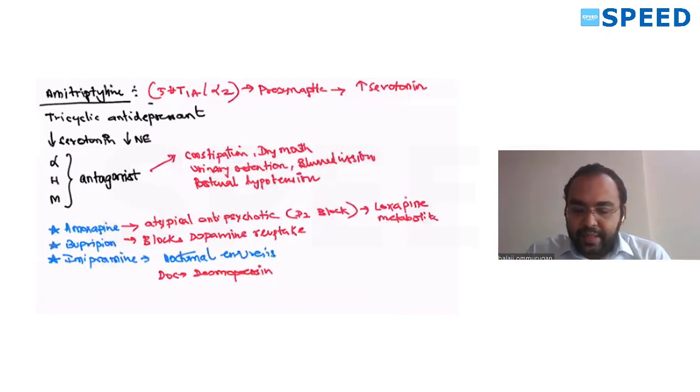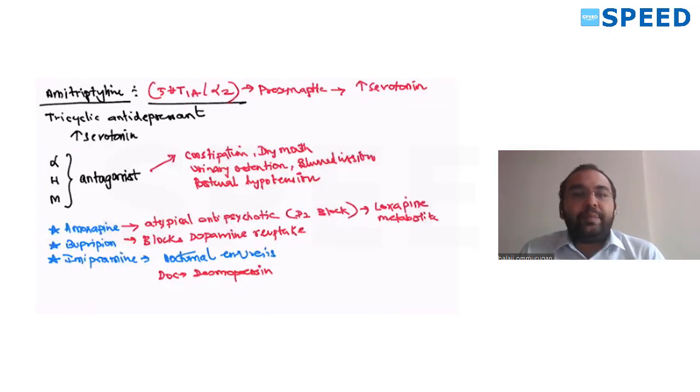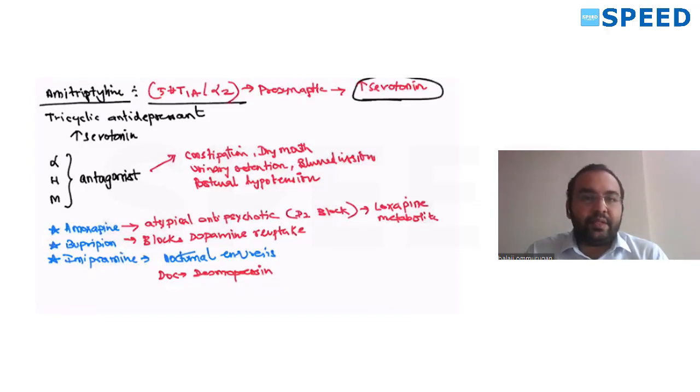See, amitriptyline blocks 5-HT1A and alpha 2 presynaptically. So amitriptyline blocks your 5-HT1A and alpha 2, so it increases your serotonin levels. Presynaptic.